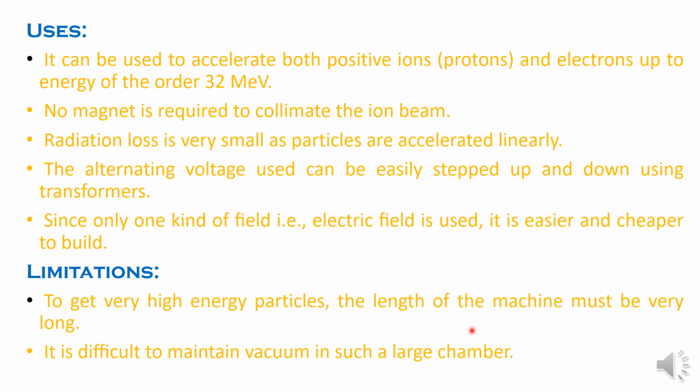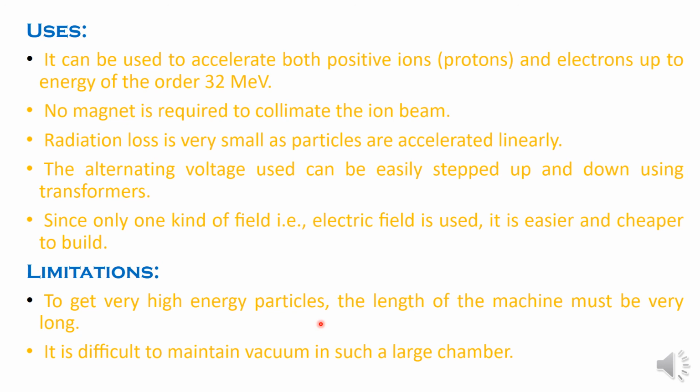Let us look at the limitations. If you want to get very high energy particles, the length of the machine must be very long. If you want to accelerate the particle to a greater kinetic energy, you have to use more number of electrodes, which are arranged in series.